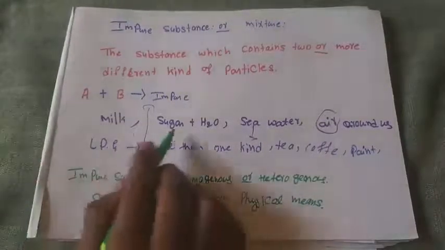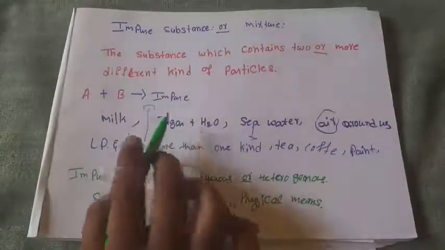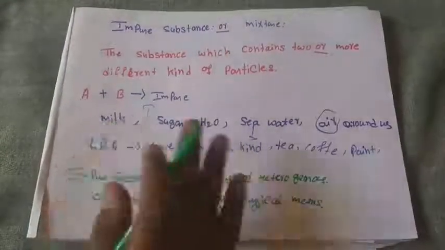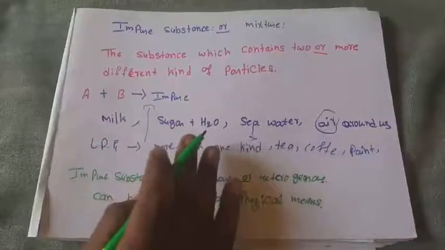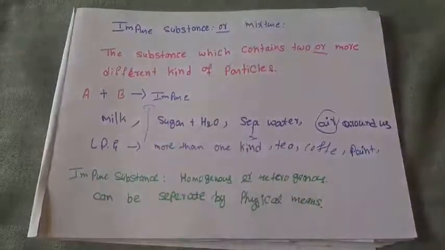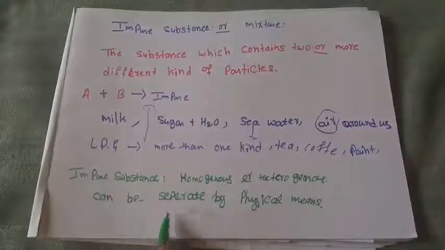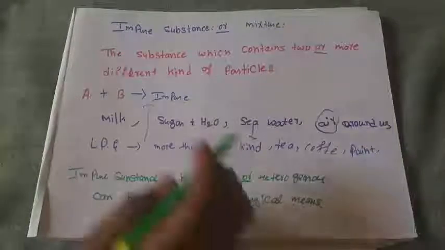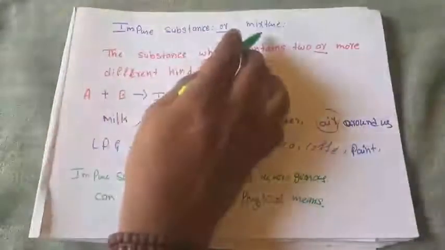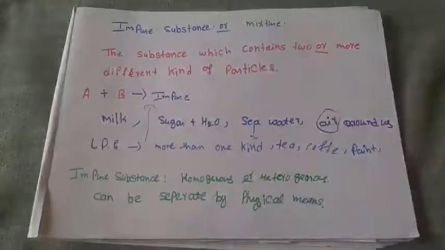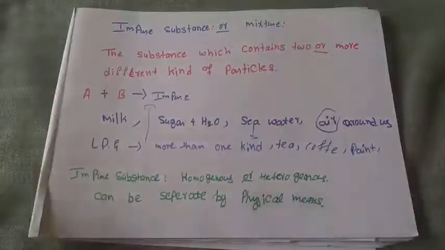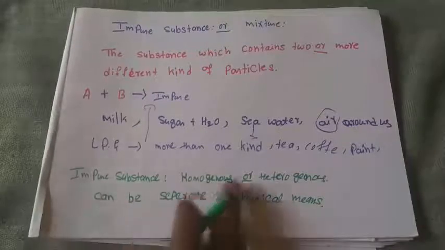When you have sugar plus water, you can separate it into other kinds of matter by physical means. Because of that, when we are able to separate into other kinds of matter by physical means, those all come under impure substances or mixtures. When we are not able to separate, those are pure substances. Impure substances may be homogeneous or heterogeneous.